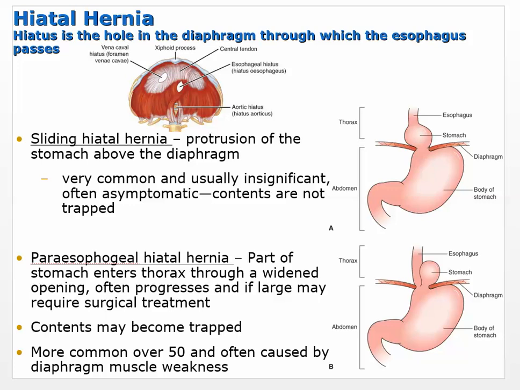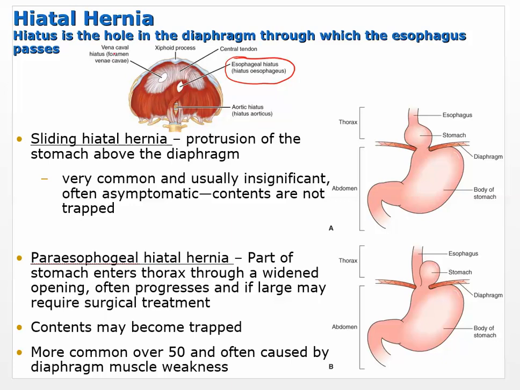Okay, so as we move through, this is kind of interesting. The esophagus actually goes right through the diaphragm muscle. Okay, so we can see this here, and that's what a hiatus is. So there's the esophageal hiatus, and that's a little hole, and that hole's supposed to be there, and that's how the esophagus moves through.